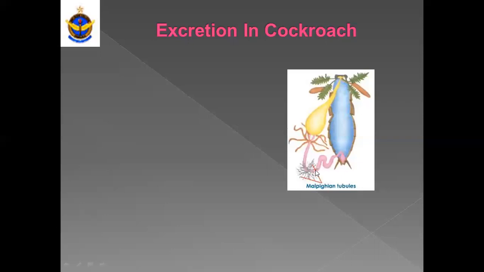Malpighian tubules collect and excrete out all the waste to the rectum, and in the rectum, with feces, it becomes a thick paste of uric acid which is excreted out from the body through the anal opening. So here we can say that in cockroach, the excretory waste is uric acid.